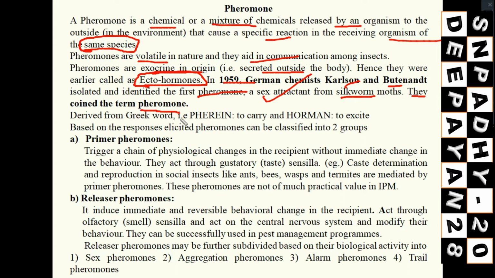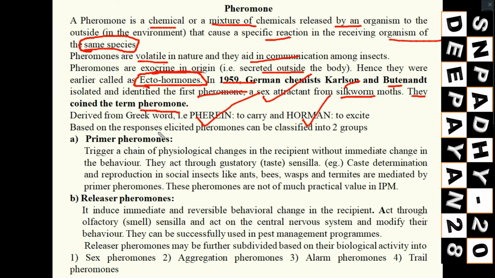Derived from two Greek words, pherein, that means to carry, and hormone, to excite or to elicit. That means they will carry the information which will elicit some behavior in the recipient organism of the same species. That is pheromone: pherein hormone, to carry, to excite or to elicit. It may also come in the exam, short questions.